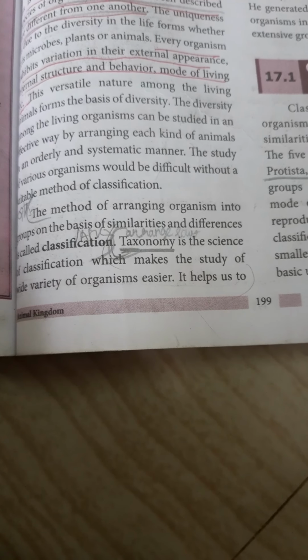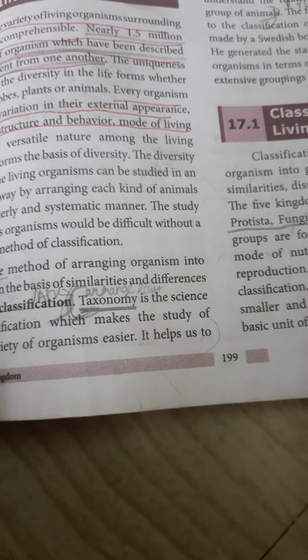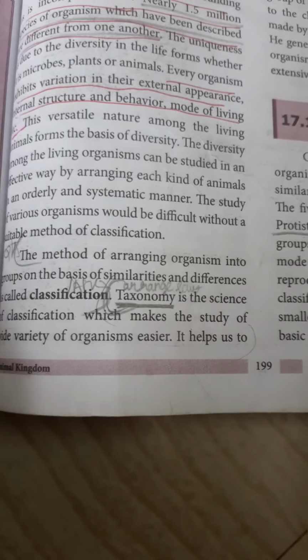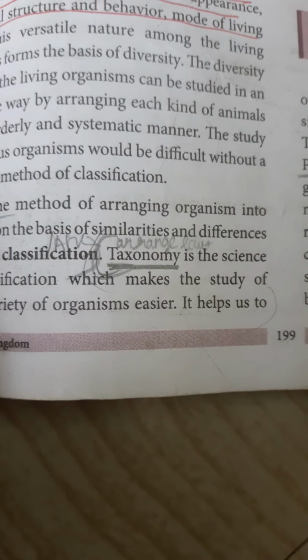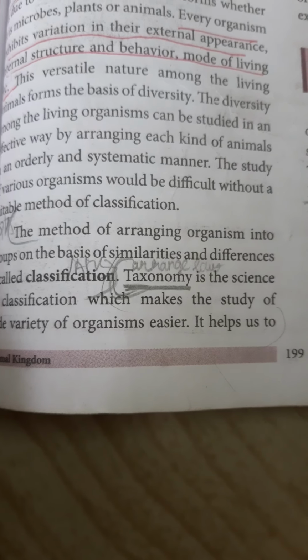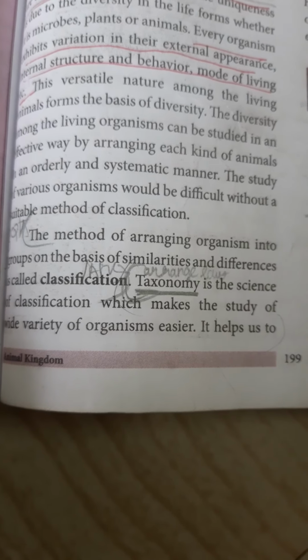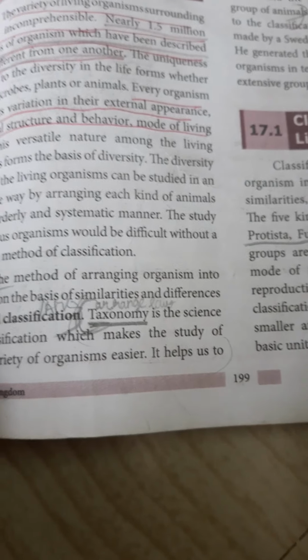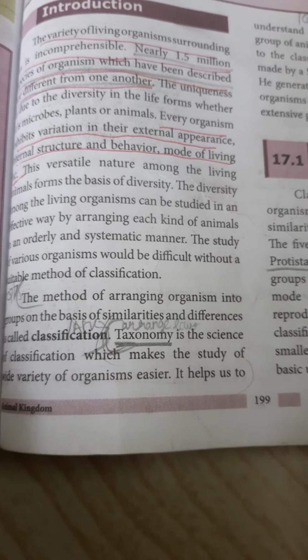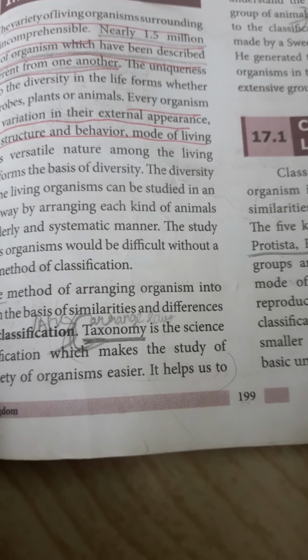Okay. Then in this lesson comes a branch of biology that is called taxonomy. Taxonomy means the method of arranging organisms into groups on the basis of similar and dissimilar characters of living organisms.